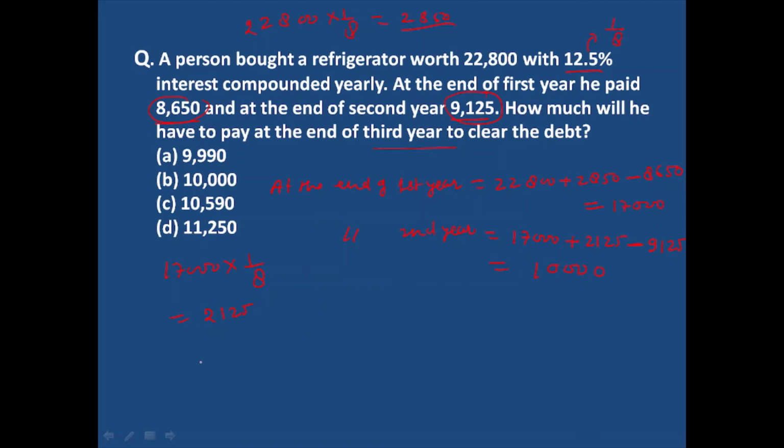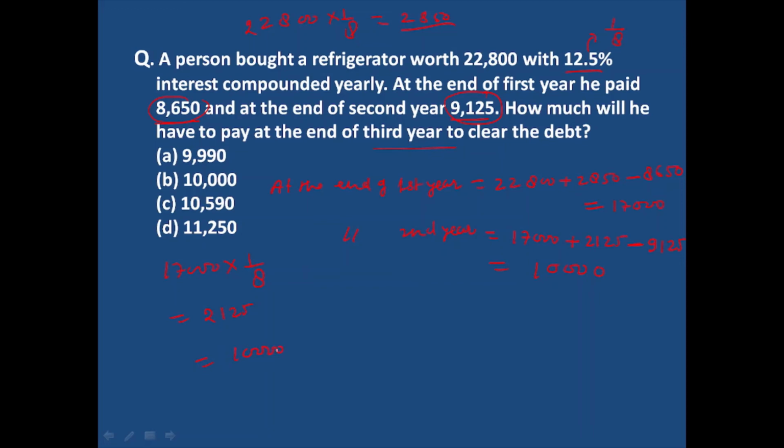So for the third year, how much interest do we have to pay? The amount left is 10,000, and on this amount we have to pay interest at the rate of 12.5%.